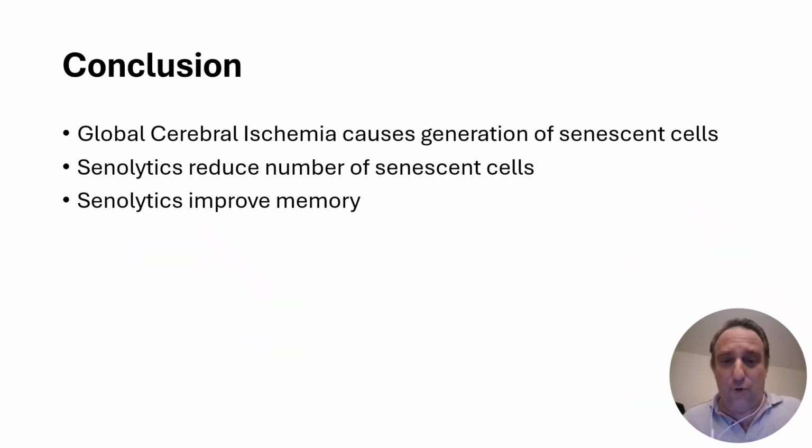And so in conclusion, global cerebral ischemia causes generation of senescent cells. Senolytics, agents, in this case dasatinib or quercetin, that kill senescent cells, actually reduce the number of senescent cells and the inflammation associated with senescence. And in this case, administration of senolytics was able to improve memory.